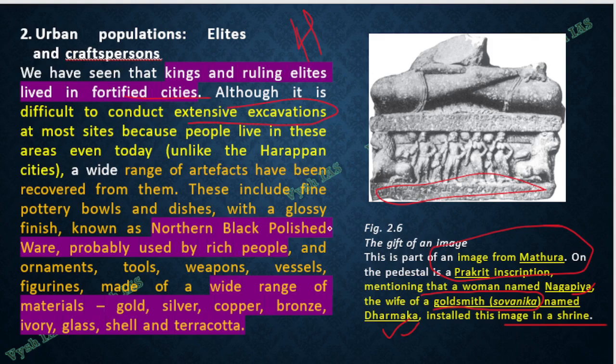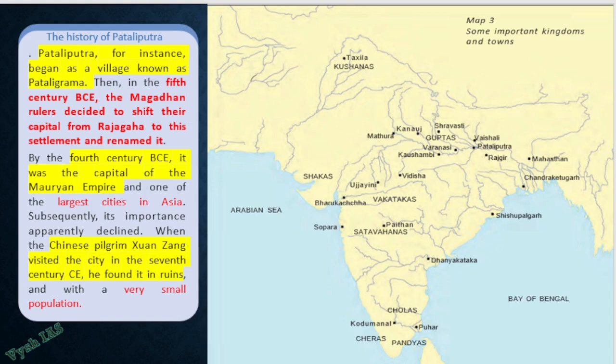So that is where you find a lot of northern black polished ware, the pottery, which was probably used by the rich people. Then a lot of iron tools, weapons, vessels, gold, silver, copper, bronze, ivory, terracotta, bowls and dishes, you get all these things. As I told, you cannot dig there because people are living there. So you cannot get a lot of information, but based on what is already available in the land and nearby their houses and on the little bit of writings and inscriptions, you get a conclusion of what things used to be used by the Guptas, Magadhas and Mauryas. So this map again, important kingdoms and towns, this whole chapter is about this only.